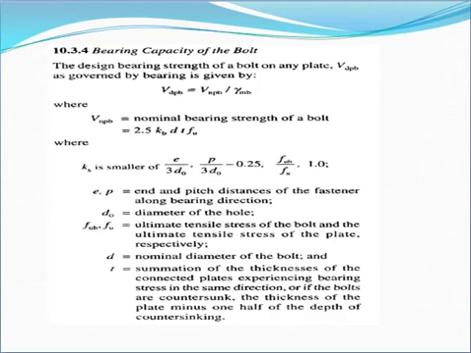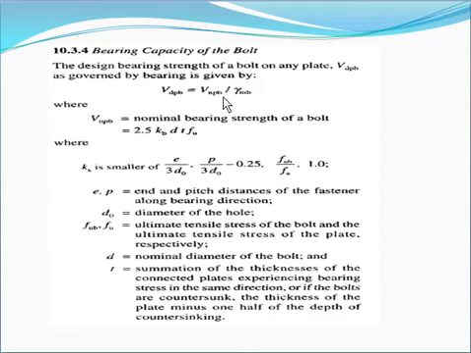The design bearing strength of the bolt on a plate, VDPB, as governed by bearing, is given by VDPB is equal to VNPB divided by gamma MB. Here you can see the value of gamma MB is 1.25.